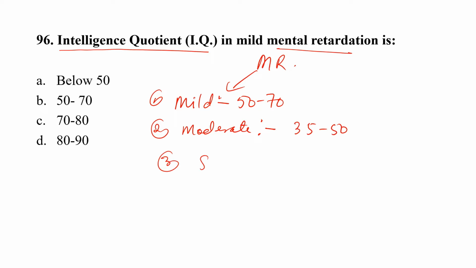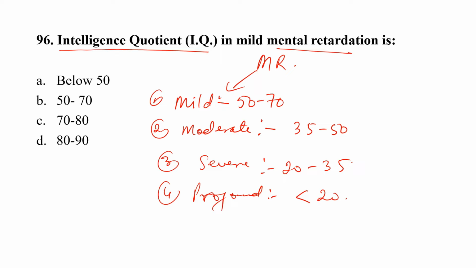Third one is severe MR, which is 20 to 35. And the fourth one is profound, which is less than 20. So the correct option here is option B, that is, 50 to 70 is the IQ in mild mental retardation.